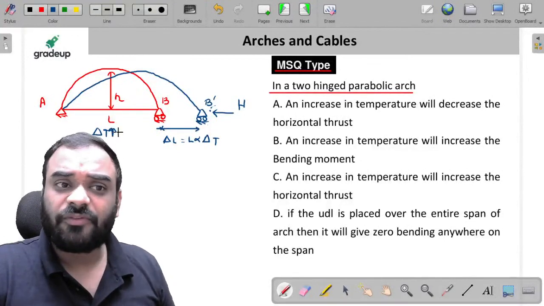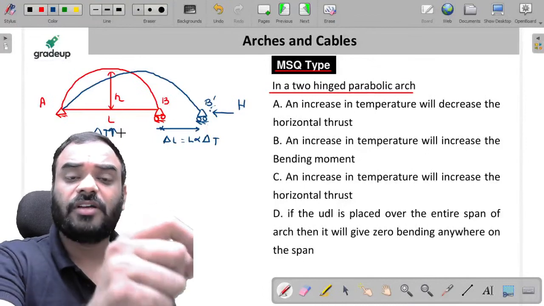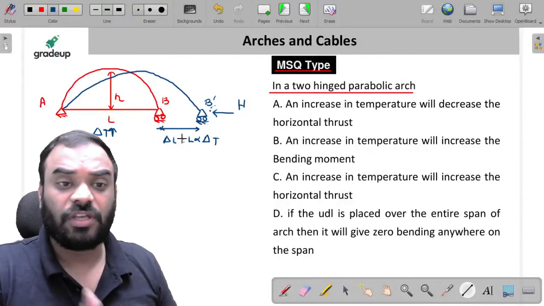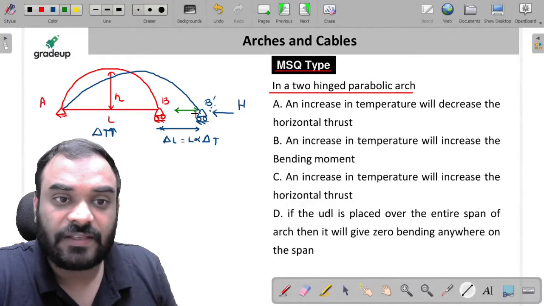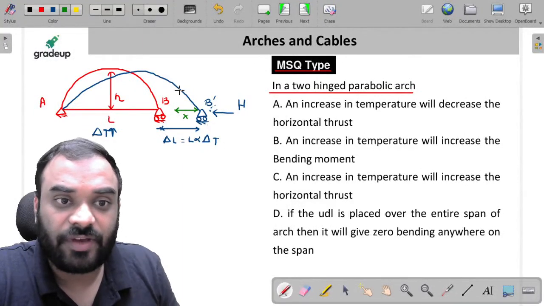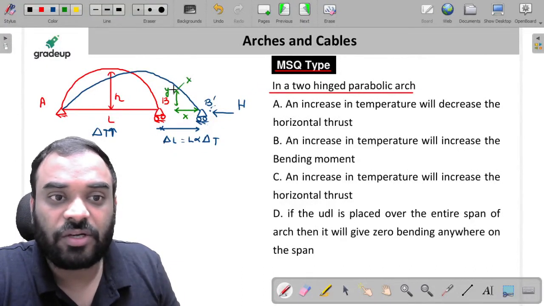So can I say that, my friends, we have to calculate the bending moment anywhere on the arch first. Okay, let's calculate it. It is very easy. Let us take a distance of x, at which the rise is y. Just calculate the bending moment over here, my dear friends.